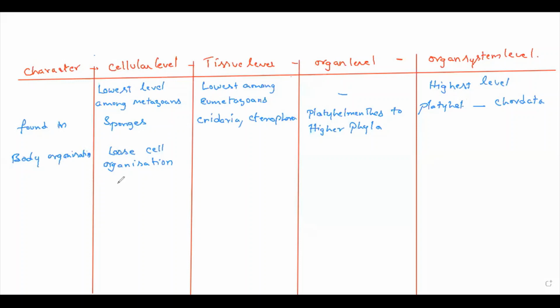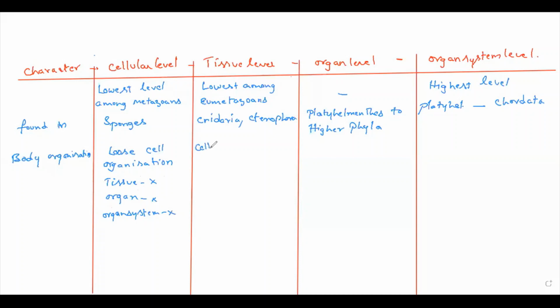In this, tissue is absent, organ is absent, and organ system is also absent. So tissues are absent, organs are absent, organ system is absent.